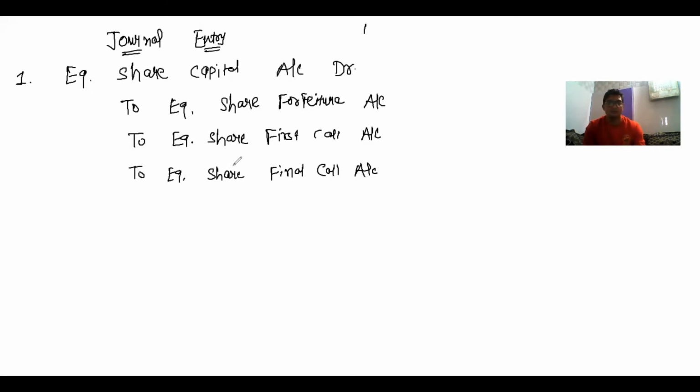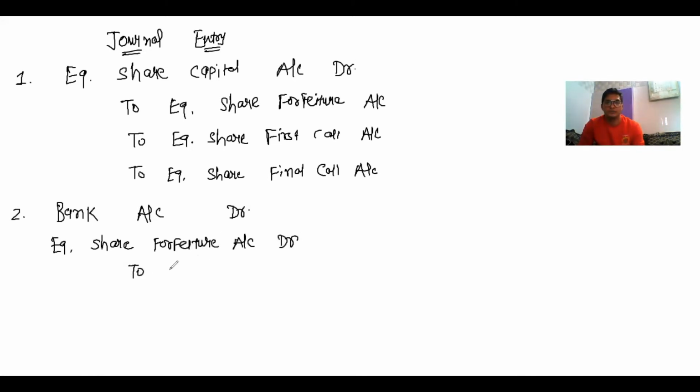Now the second journal entry: bank account debit, equity share forfeiture account debit, to equity share capital account.